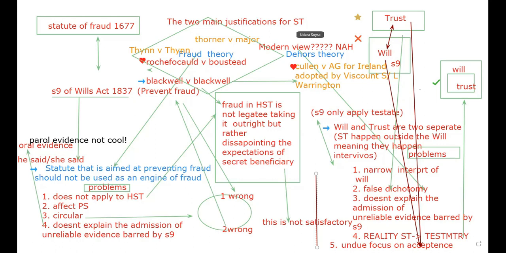Finally, it is founded on an unduly narrow interpretation of what constitutes a will. It assumes that a will is a formal document executed by the testator, but this cannot be what the statute means. Prior to the Statute of Frauds 1677, wills could be made orally. By will, we mean the totality of the testator's valid wishes concerning the distribution of assets, so others can be regarded as part of the will. The Wills Act 1837, Section 1 states that the word will shall extend to a testament and to codicil and to any other testamentary disposition.